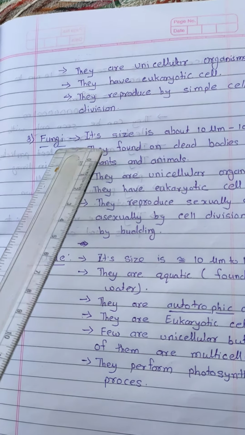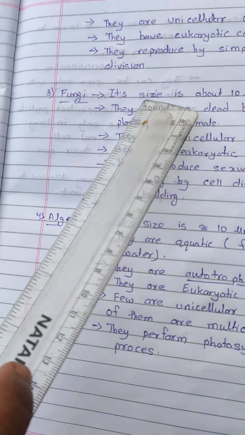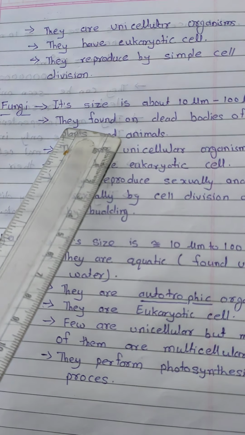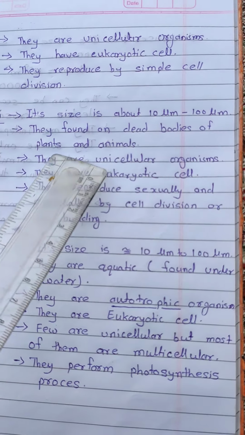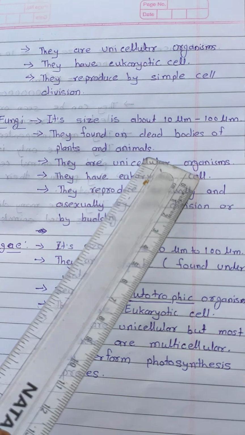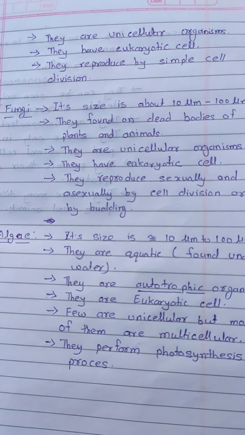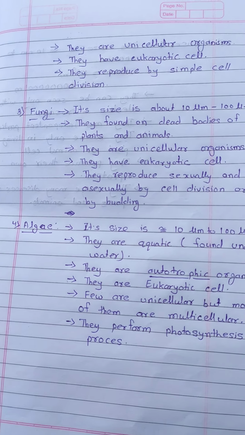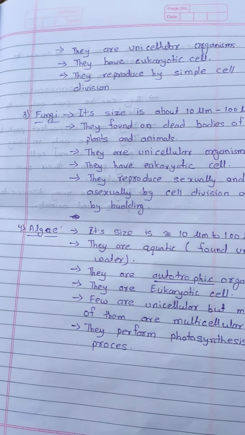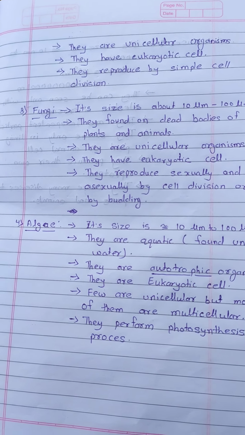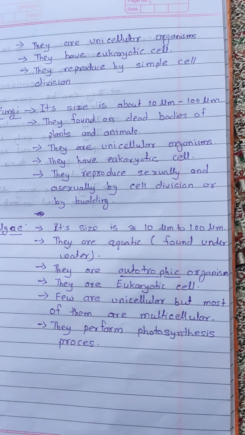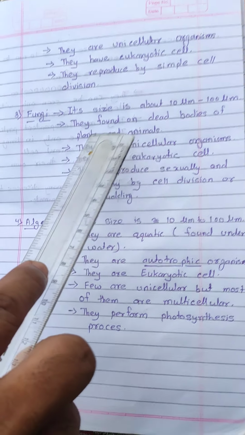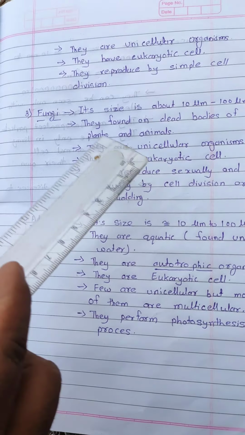Third one is fungi. The size of fungi is about 10 micrometer to 100 micrometer. Fungi are found on the dead bodies of plants and animals. If you remember in the first lecture, we learned about saprophytic. Saprophytic, its definition is the organisms which get their food from the dead bodies of other organisms. They are known as saprophytic. So fungi are a type of saprophytic because they are found on the dead bodies of other plants and animals.